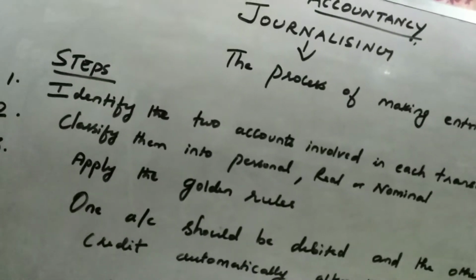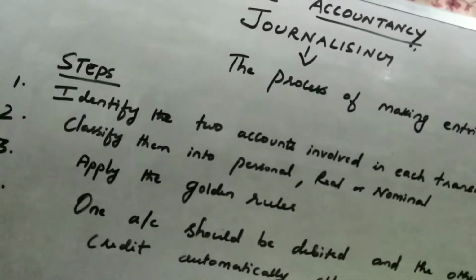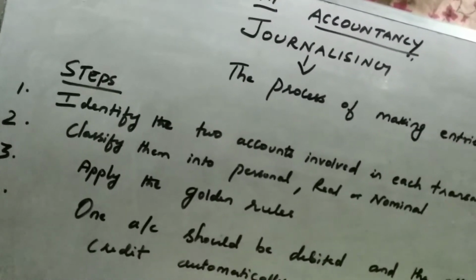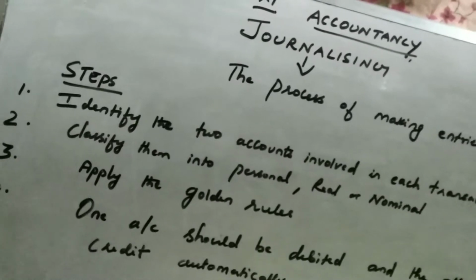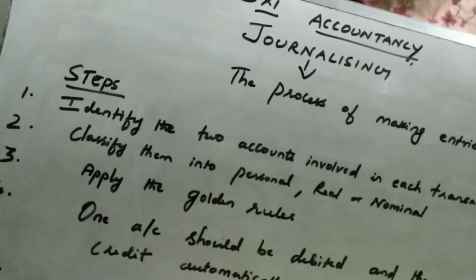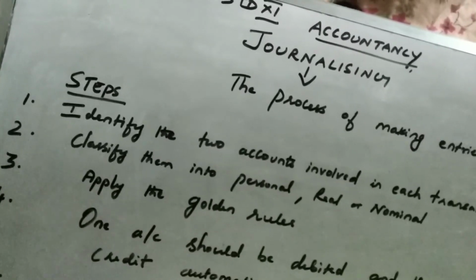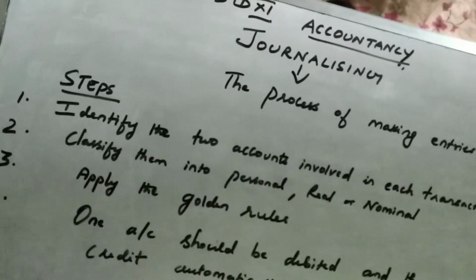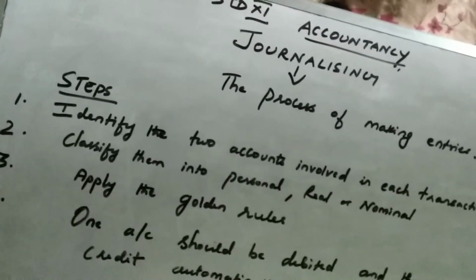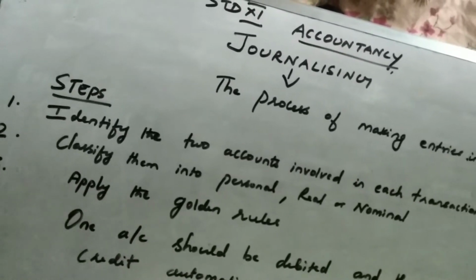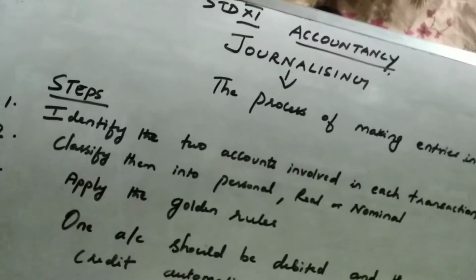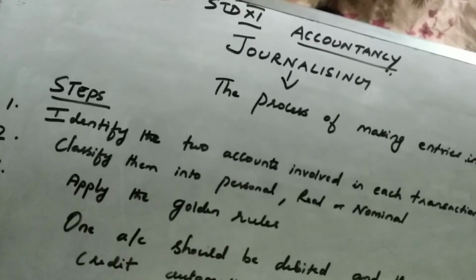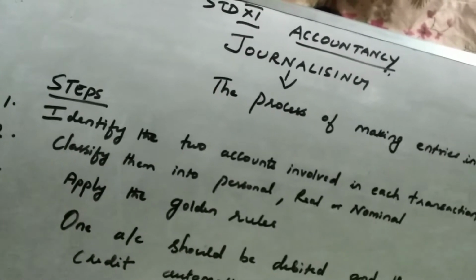Artificial person, all organizations, institutions. Example, State Bank of India, HDFC Bank, ICICI, IOB, Life Insurance Corporation, Bosco Academy, Apollo Hospitals. All these come under artificial person. Why is it artificial person? It has a separate legal identity of its own, so it is called an artificial person. An artificial person is created by law, having a separate legal entity.